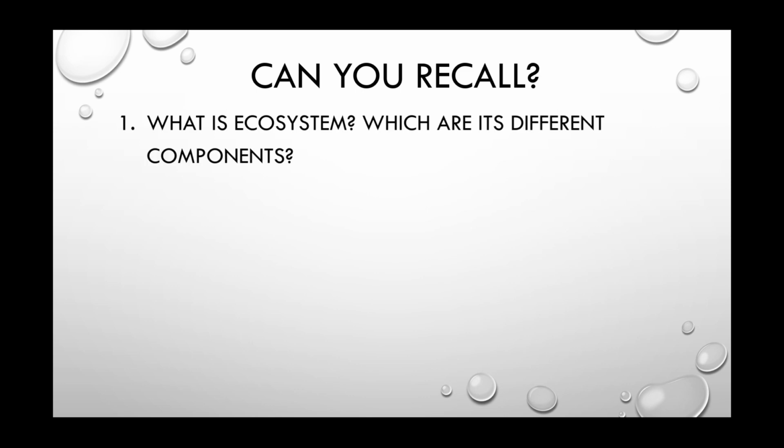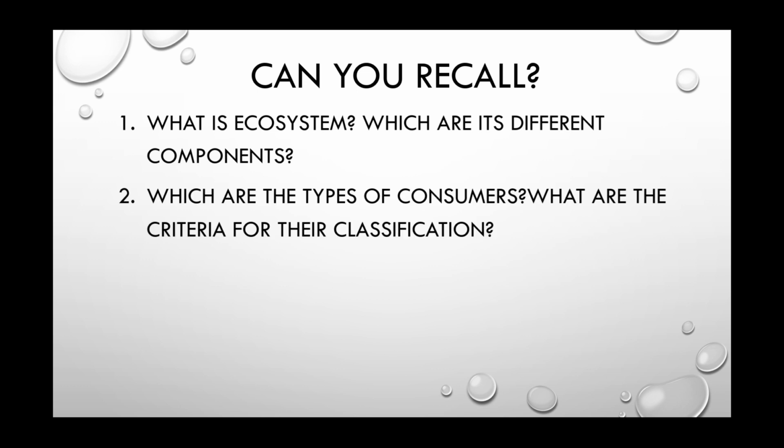To take a review, we will revise some questions quickly. So, can you recall? What is ecosystem? Which are its different components? In our surroundings, we can see the different living and non-living things. These are also called as biotic and abiotic factors. There is also some interaction taking place in these biotic and abiotic factors. These interactions form an ecosystem and biotic and abiotic factors are its components.